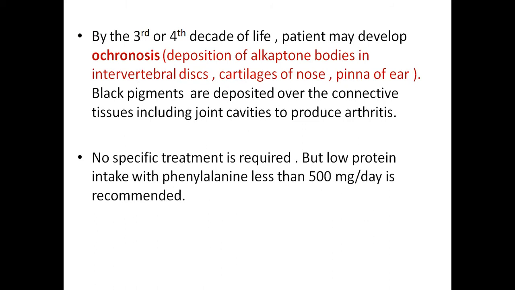By the third or fourth decade of life, the patient may develop ochronosis. After 30-40 years of life, the patient will have a condition called ochronosis, meaning the deposition of these alkapton bodies in the intervertebral disc, cartilages of nose, and pinna of the ear. This condition is called ochronosis. Black pigments are deposited over the connective tissues, including joint cavities, to produce arthritis.